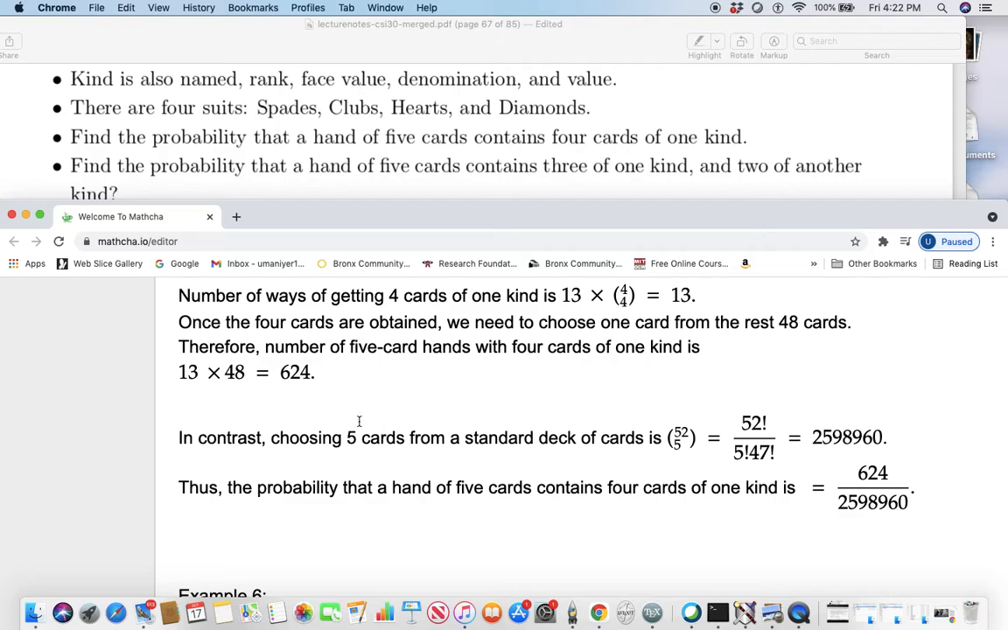But what if we randomly choose 5 cards from a standard deck of cards? There are 52 choose 5 ways of doing that. That is this entire number, 52 factorial over 5 factorial, 47 factorial. So the probability that a hand of 5 cards contains 4 cards of one kind is 624 over all possible ways of drawing 5 cards.